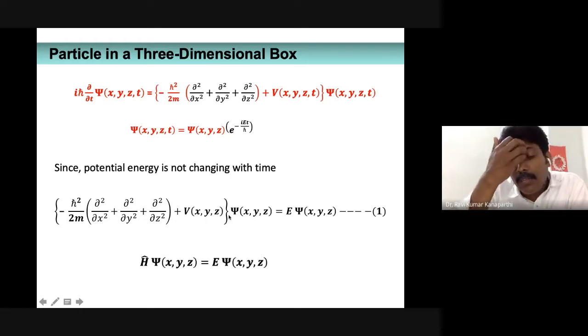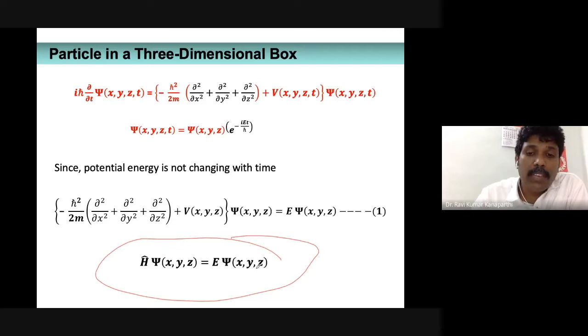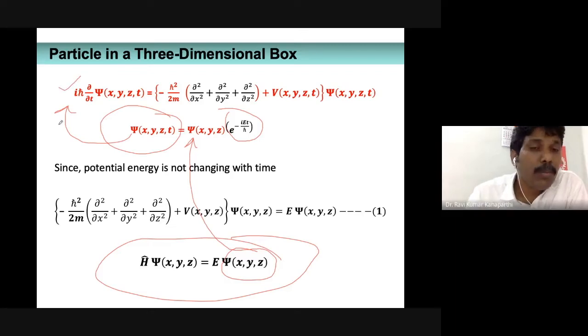Then finally, ultimately what we are supposed to do is H psi is equal to E psi. This is something that if you are able to solve, then we will get psi of x comma y comma z. To understand its time behavior, you just multiply with e to the power minus iEt by h cross. Okay. And if you multiply with the time factor, then we will get the total wave function, that is this one. If you get this, it is guaranteed that the wave function will satisfy the time-dependent Schrodinger wave equation.